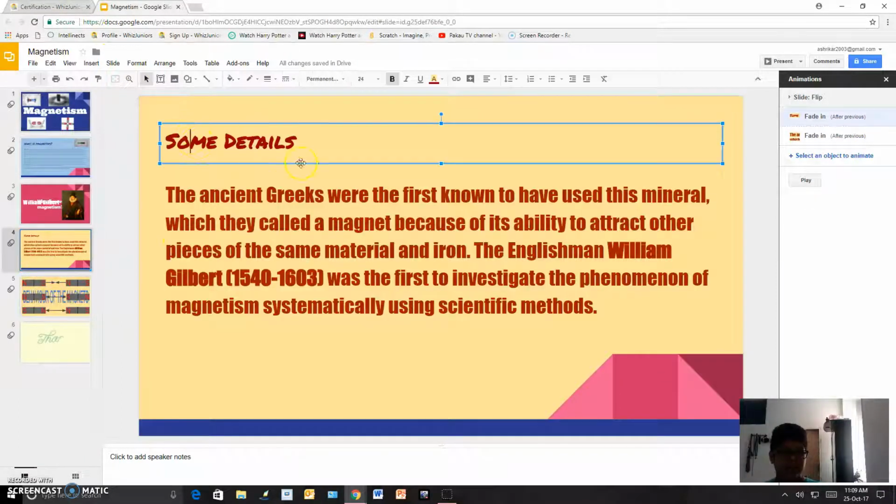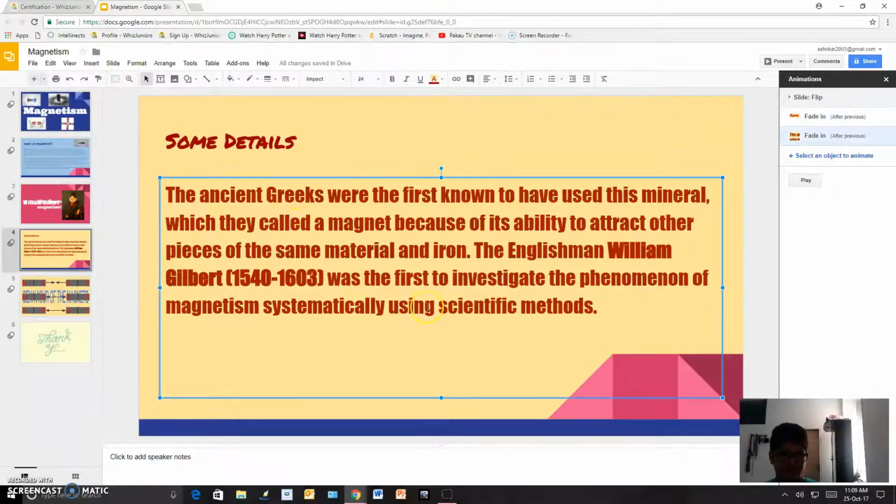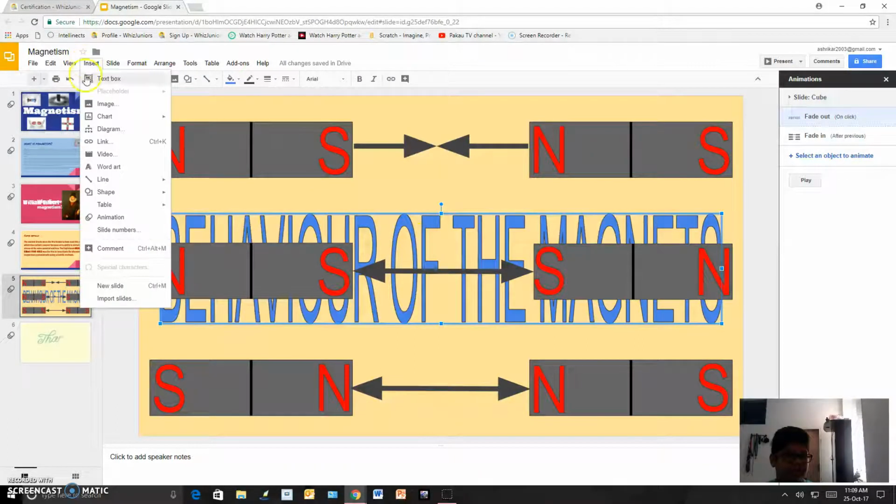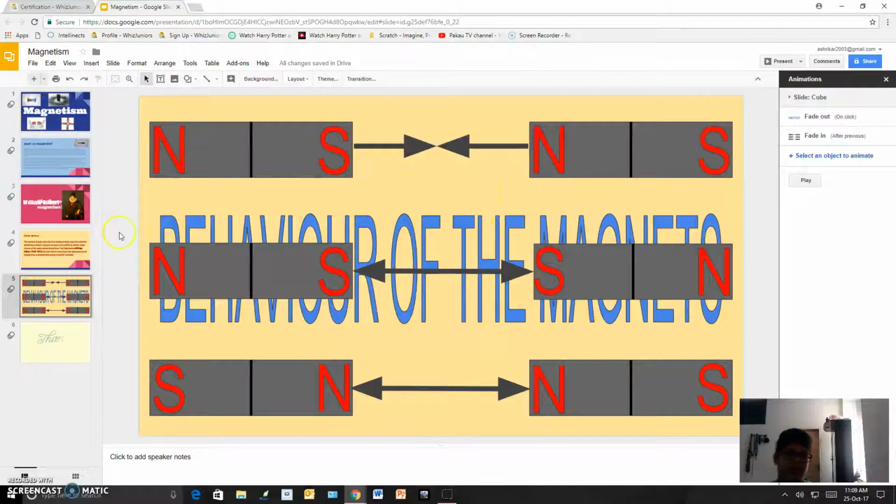And this is some details. This is a text box, and this is some information. And over here, this is a smart art. So I have inserted it from the insert tab, and here smart word art. Here this, and I wrote this, behavior of magnets, and on my click they fade out and this comes.